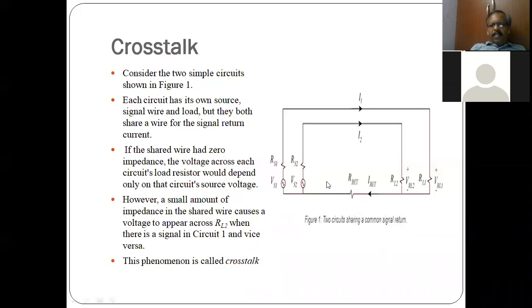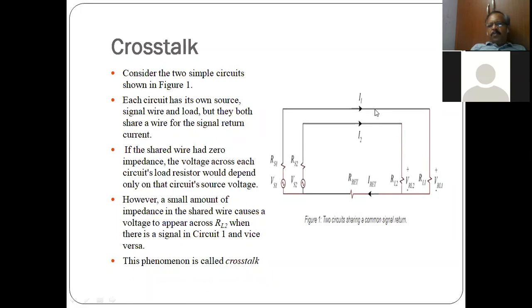So what we see is, even though there is no current flow through the second loop I2, the current flow through I1 will create a voltage drop here which forms a part of this circuit, and that leads to an undesirable voltage across this load RL2, which is called crosstalk. Because of current in the outer loop I1, there is a voltage drop across this load.